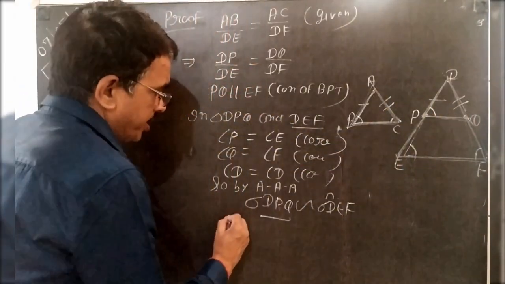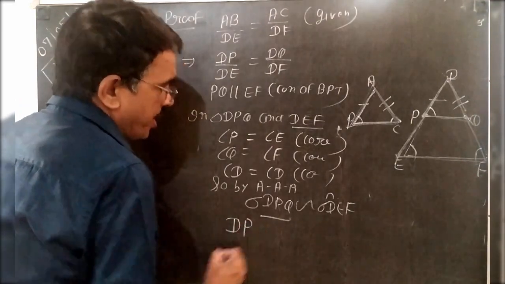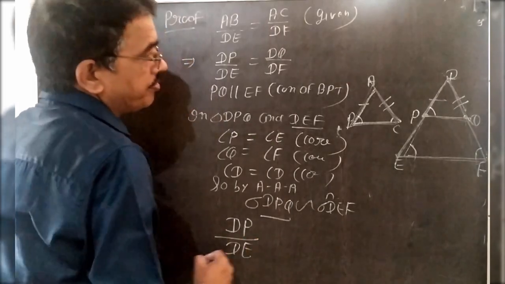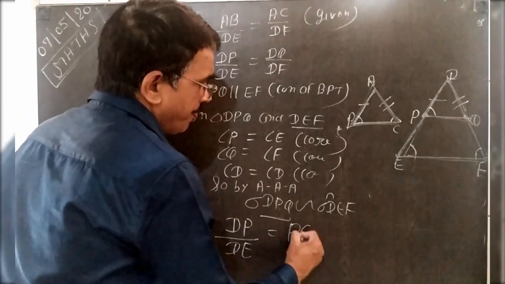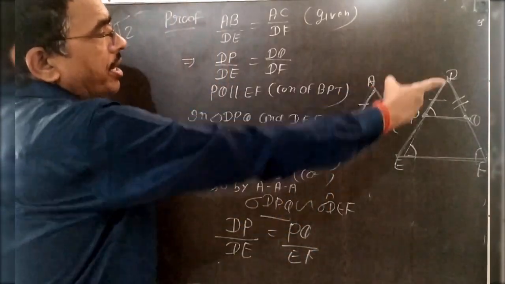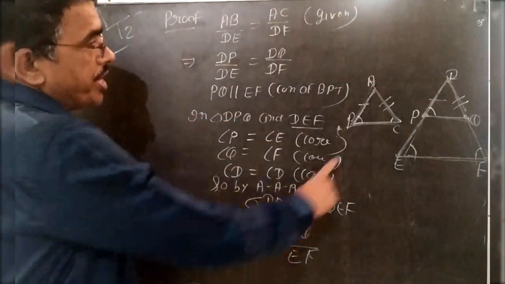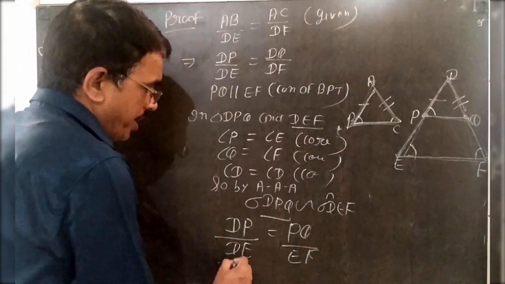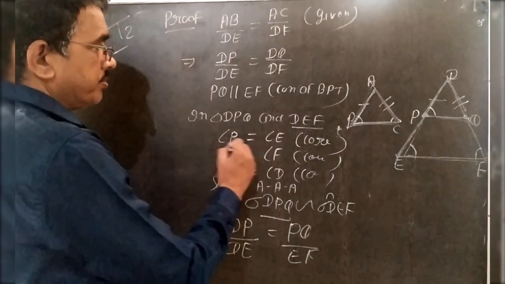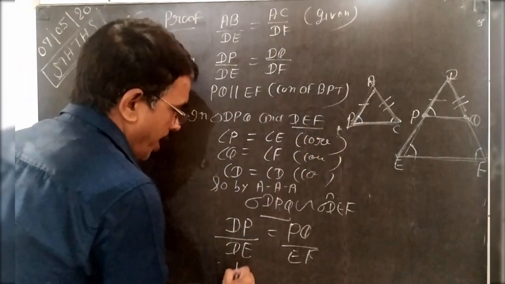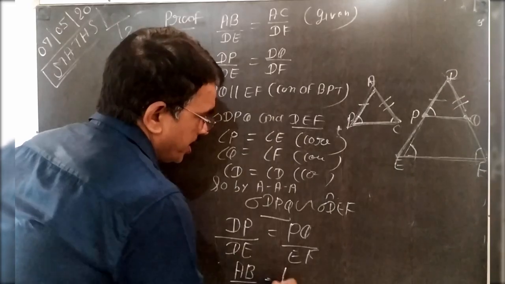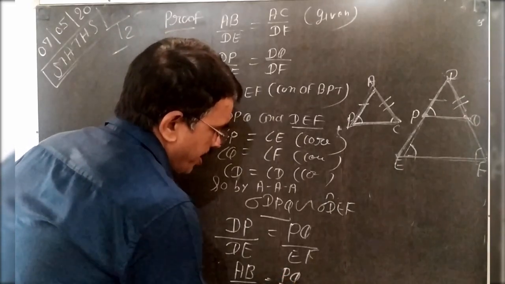Then again find the similarity: DP by DE, PQ by EF, similarly DQ by DF. Here DP is equal to AB from construction. So you write AB by DE is equal to PQ by EF.